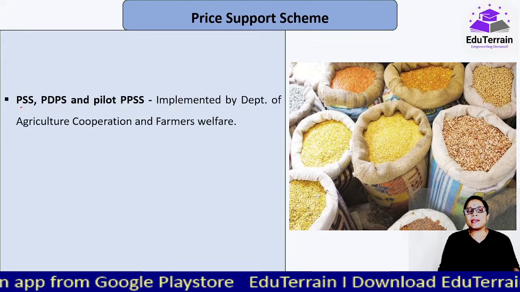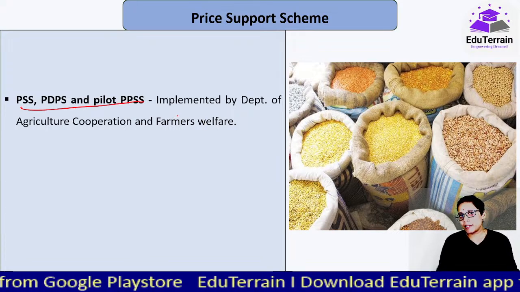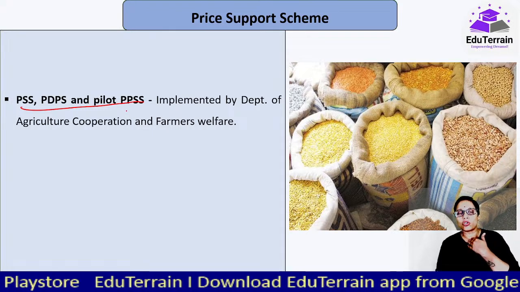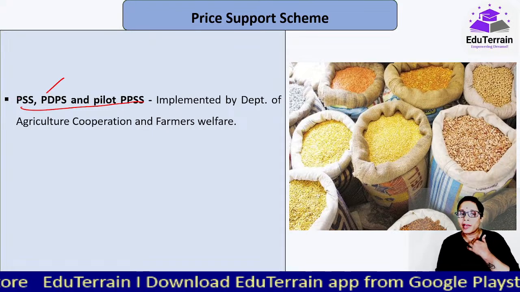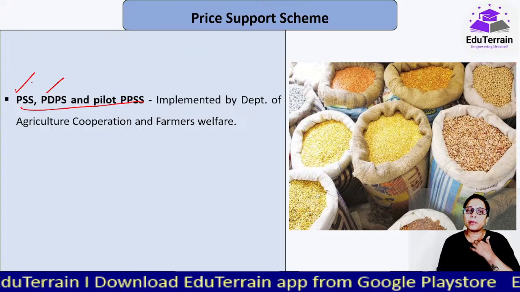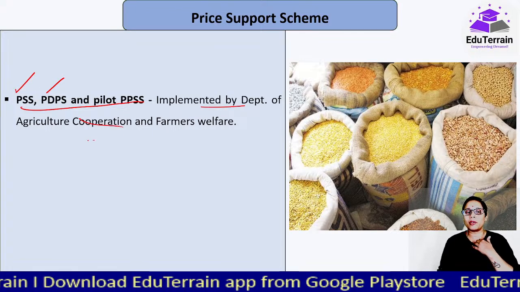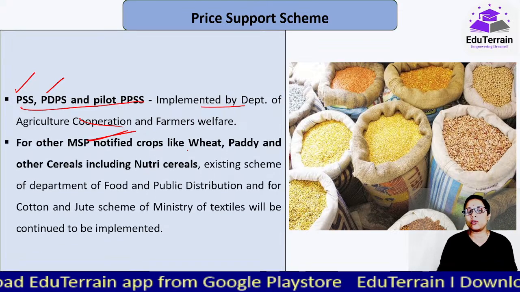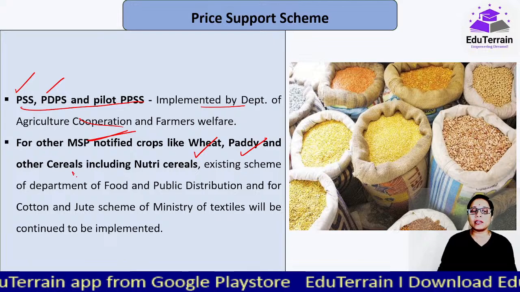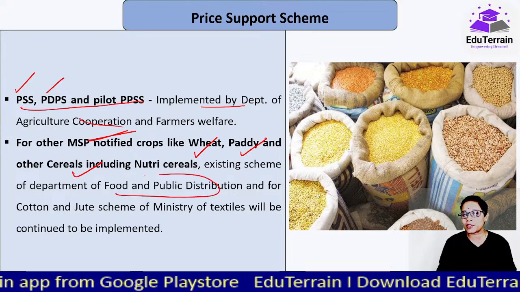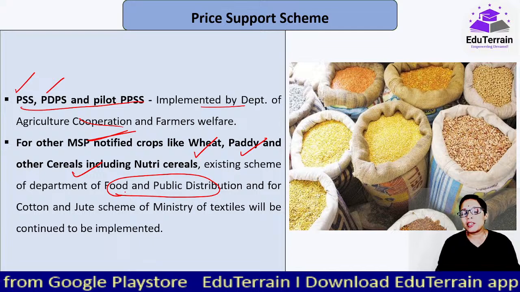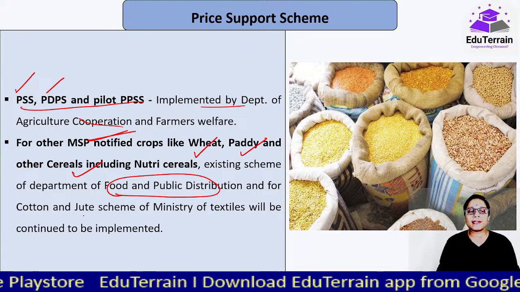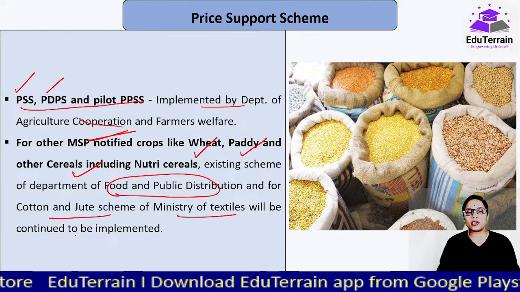Now, as I've said, PSS, PDPS and pilot PPSS, that is pilot private procurement and stockist scheme, price deficiency payment scheme and price support scheme. They're all implemented by the Department of Agriculture, Cooperation and Farmers Welfare. And for other MSP notified crops like wheat, paddy, other cereals, it all would be done by the FCI, which is under the Ministry of Food and Public Distribution and Consumer Affairs, and cotton and jute implemented by the Ministry of Textiles.